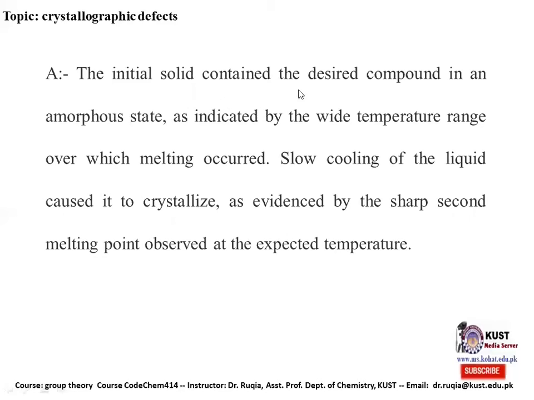The initial solid contained the described compound in an amorphous state, as indicated by the wide temperature range over which the melting occurred. She cooled the liquid. Cooling the liquid caused it to crystallize, as evidenced by the sharp second melting point observed at the expected temperature. From this experiment, it is clear that if you have the solid in amorphous form, you will have a wide range of temperature. But if the compound is in crystalline form, you will have a sharp melting point.